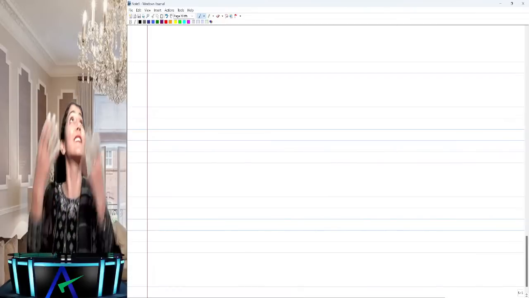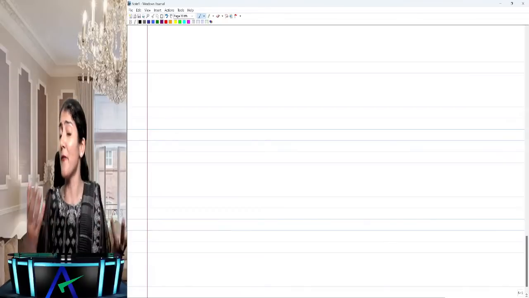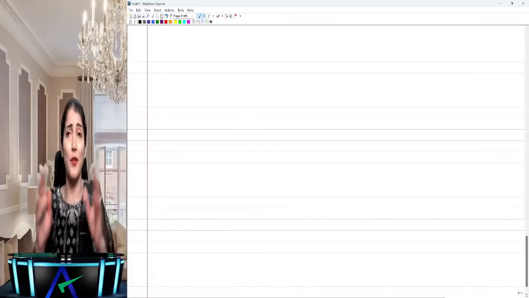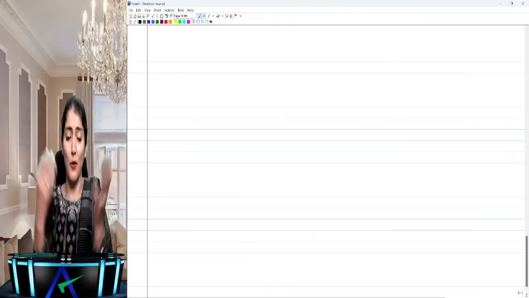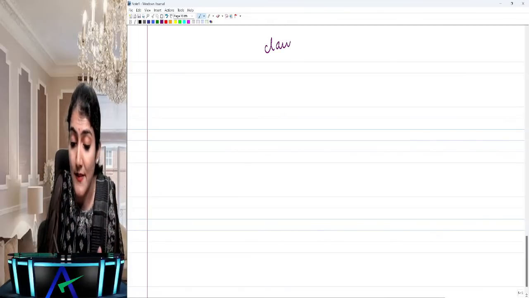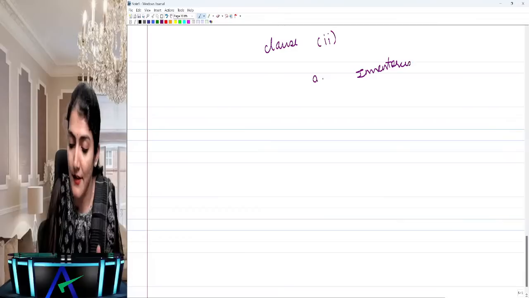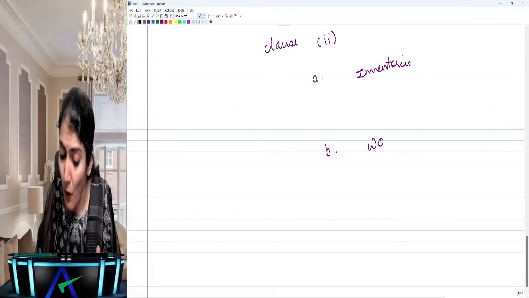Then in the given case, whatever has happened in the question you mention, and then the conclusion: therefore the auditor is required to report, or therefore the auditor is not required to report, and accordingly you can proceed further, right? Then you have clause 2, which is regarding the inventories and working capital. 2A is regarding the inventories, and 2B is regarding the working capital.